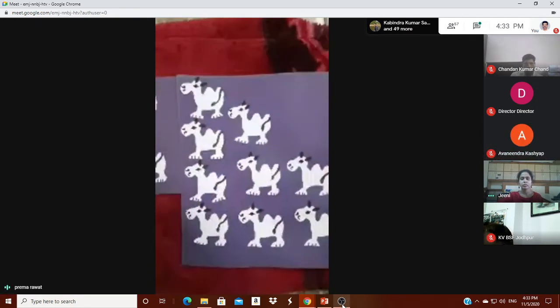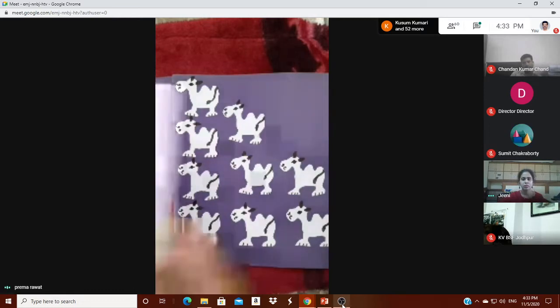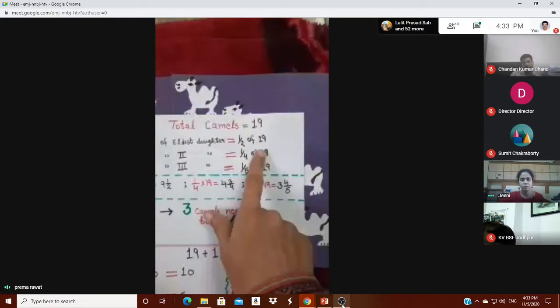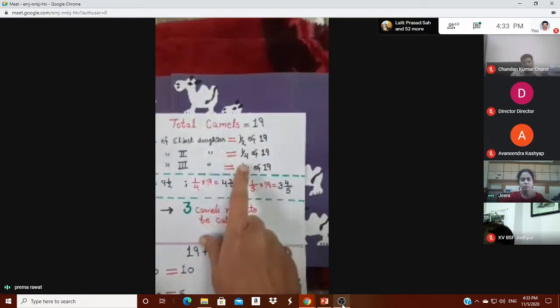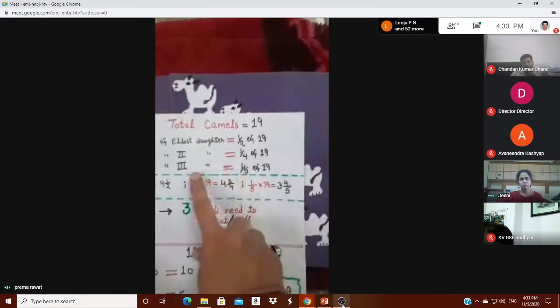This problem which I have taken is from a real life situation in which an old lady has 19 camels and she wants to distribute them among her 3 daughters. She wants to give half of the camels out of 19 to the elder daughter, 1/4 to the second daughter and 1/5 to the third daughter.